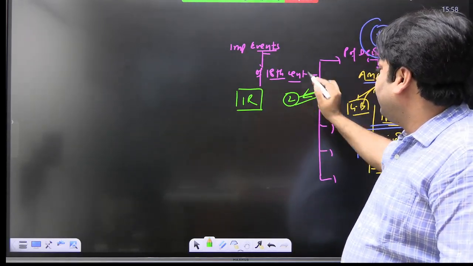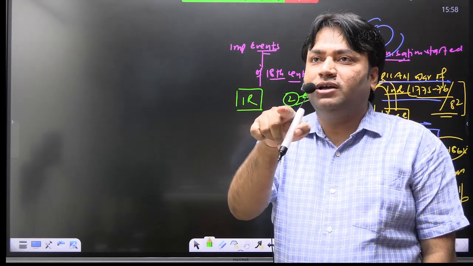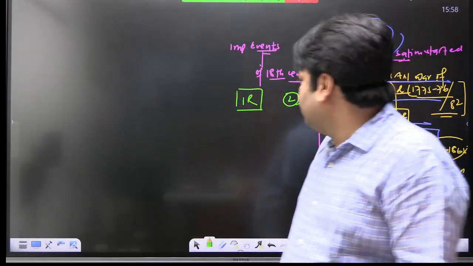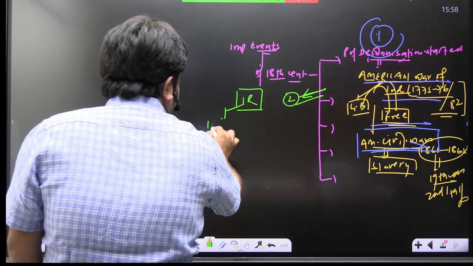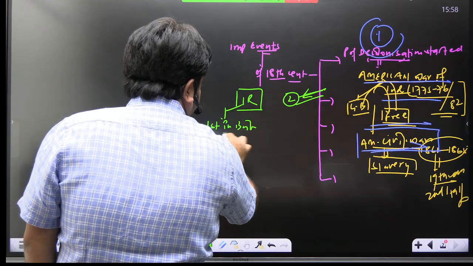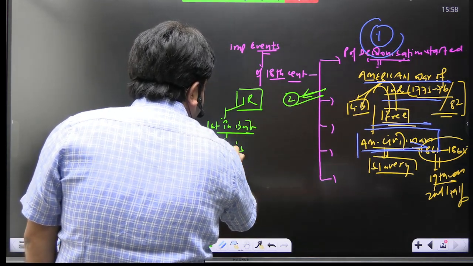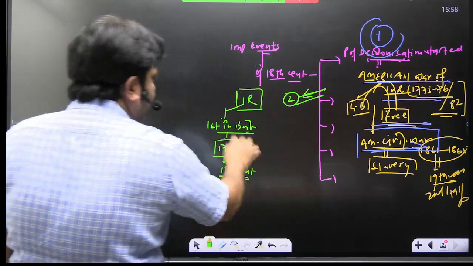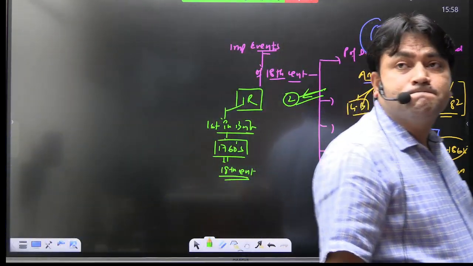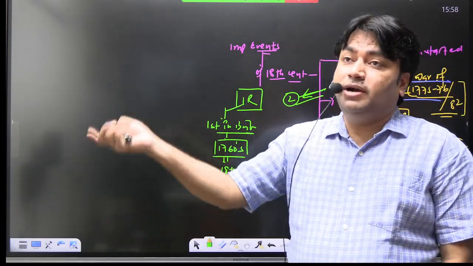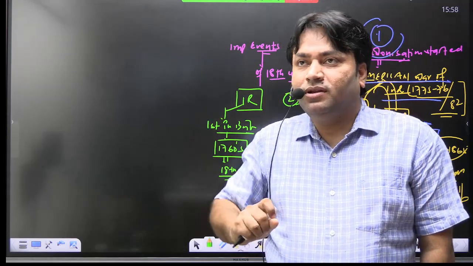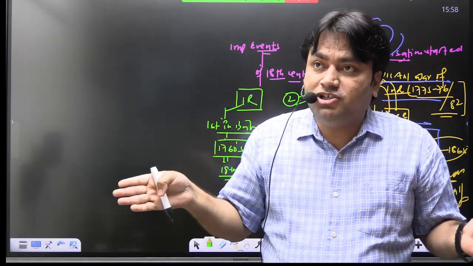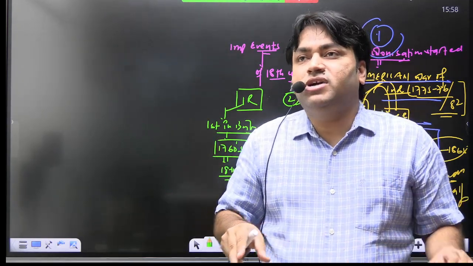Now this second part is the Industrial Revolution. What is the time period of the Industrial Revolution? What are we doing now? We are trying to learn the string of facts that will help us understand the theme. Industrial Revolution first in Britain, and in which year? In the 1760s. Which century is this? 18th century. So we need to understand the Industrial Revolution. Clear? Don't you think that the Industrial Revolution in Britain and the British colonial rule in India were simultaneous to each other? So was there any linkage we need to understand or not?